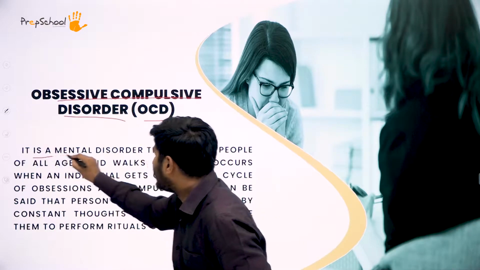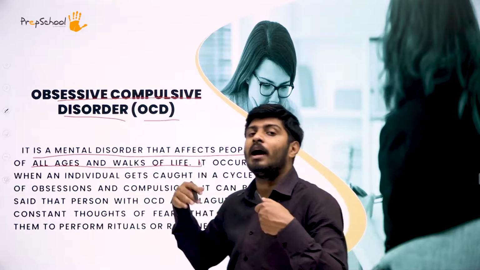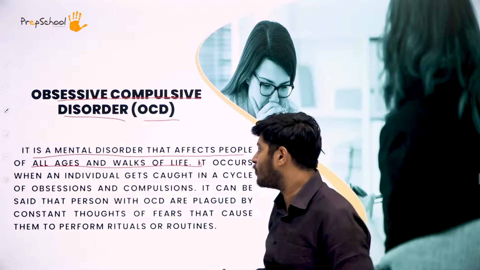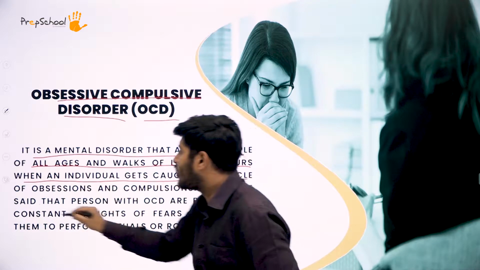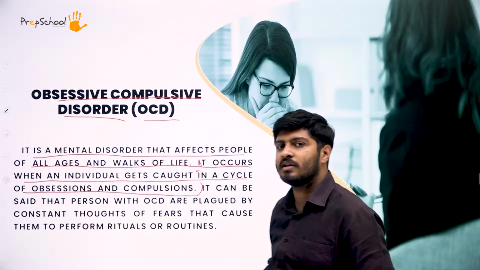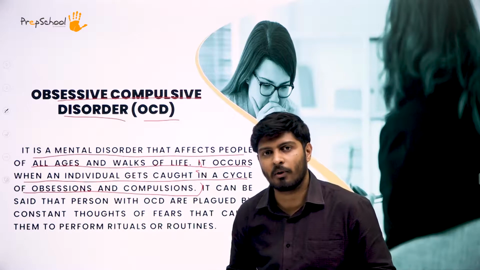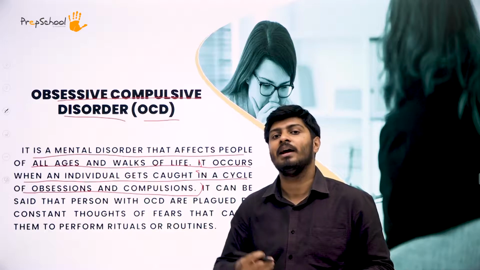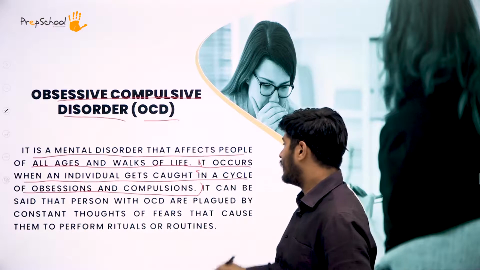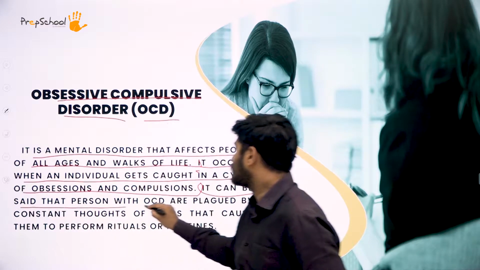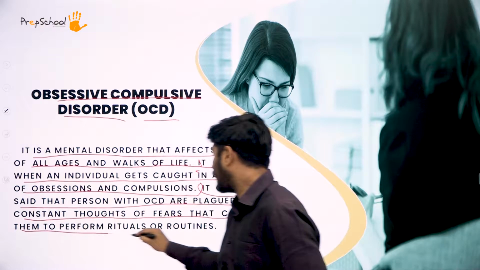It is a mental disorder that affects people of all ages and walks of life. This could be affecting any person of any age group. Next, it occurs when an individual gets caught in a cycle of obsessions and compulsions, when a person continues to do certain things and gets obsessive about it. When a person gets involved in a cycle of compulsive activity or obsessions, that can also lead to OCD. Then it can be said that people with OCD are plagued by constant thoughts and fears that cause them to perform rituals or routines.